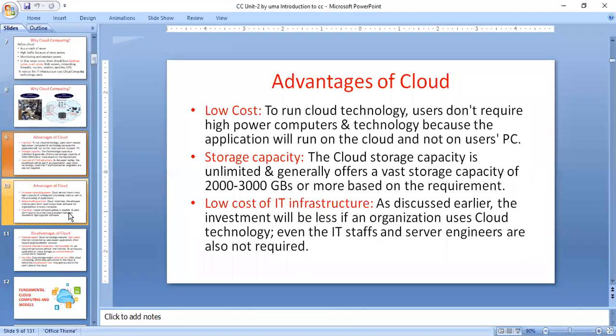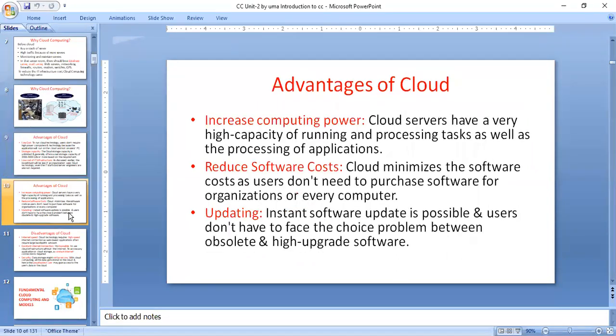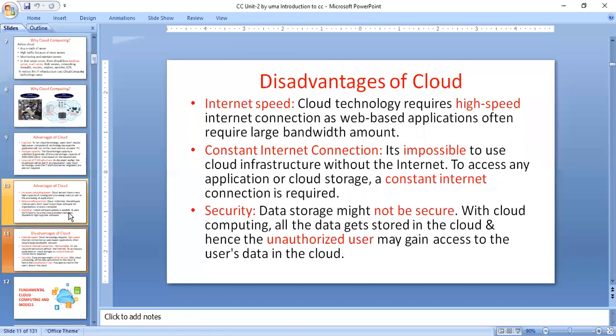That is the main reason cloud computing came into the picture. Because of cloud computing, you have some advantages. What are the advantages? If you use cloud computing, it is low cost, and the storage capability is very high. You can increase the storage capability automatically, and automatic scaling capability is provided by cloud computing. It also has low cost IT infrastructure, and because of cloud computing you reduce the software cost. That is some of the information regarding cloud computing.